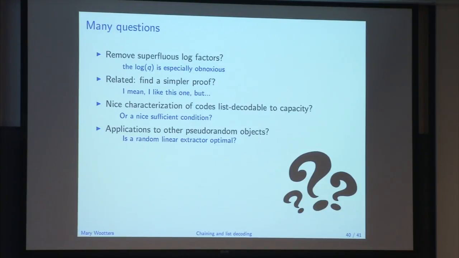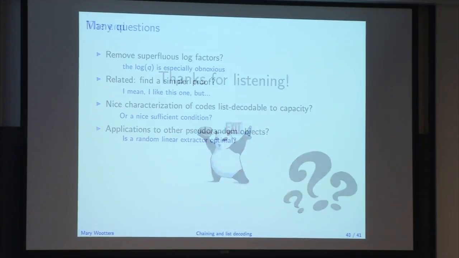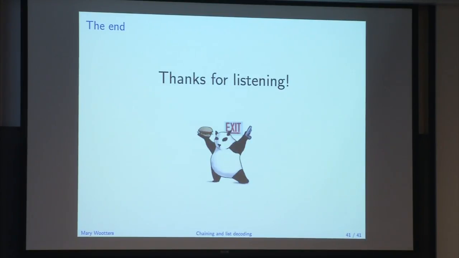Another question is a nice characterization of codes that are list decodable to capacity like this. I showed you that a random one was, but actually find me one. We know of linear codes that do, but find me a Reed-Solomon code that's list decodable to capacity. We don't know how to do that. And finally, this question that was already asked, applications to other pseudorandom objects. In particular, is a random linear extractor optimal? It's a very good question. Okay, so that's all. Thanks for listening.